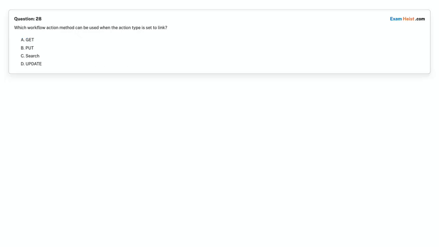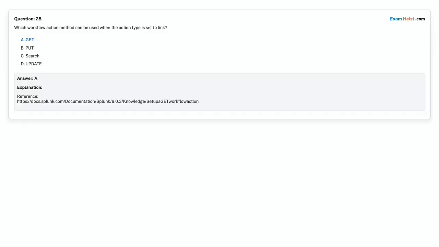Question 28. Which workflow action method can be used when the action type is set to link? Option A. Get. Option B. Put. Option C. Search. Option D. Update. Choose the correct answer. Correct answer is option A, get.